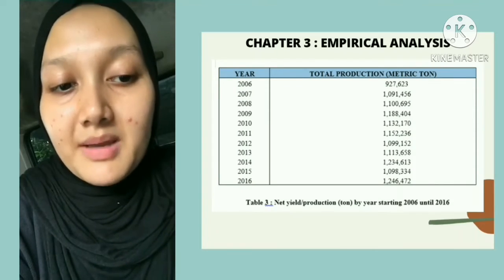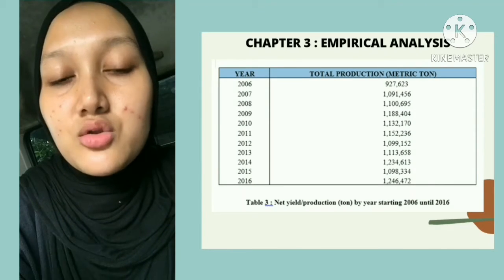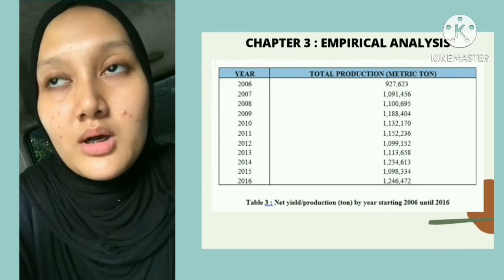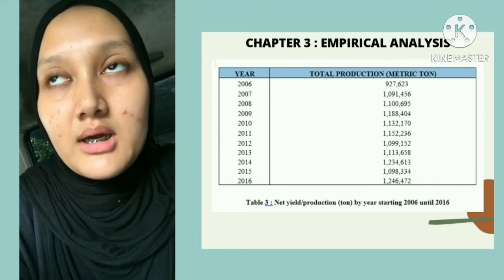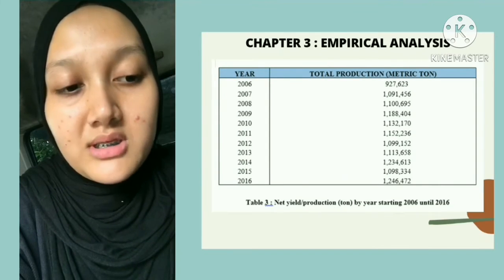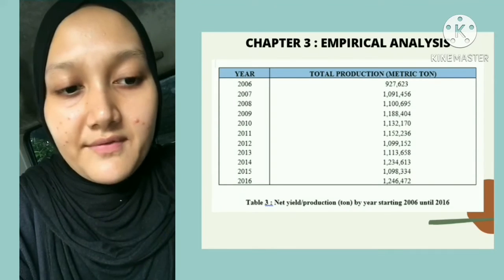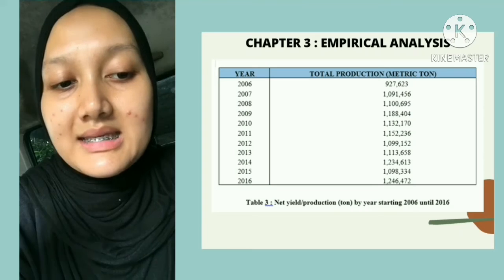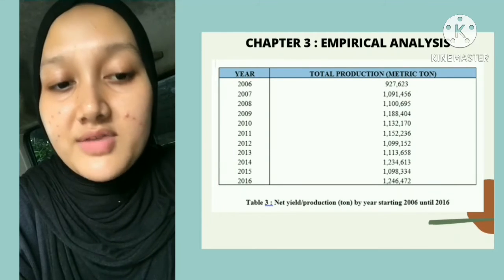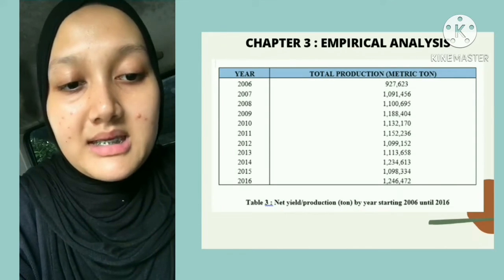So the difference in paddy production for 2016 and 2015 was 148,138,000 tons. For the year 2015, revenue excess for the main and off seasons is unbalanced.